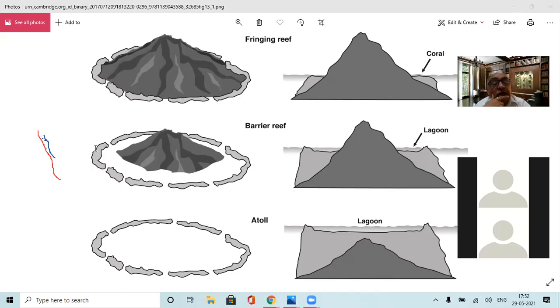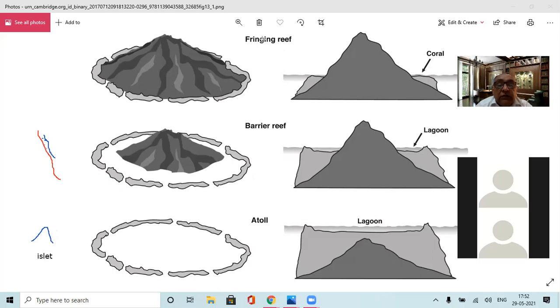And then the atoll. Where do atolls occur? Let's suppose this is a place in the middle of the sea. This is a small island, or a small islet, in the middle of the sea. And now the corals are built around this.